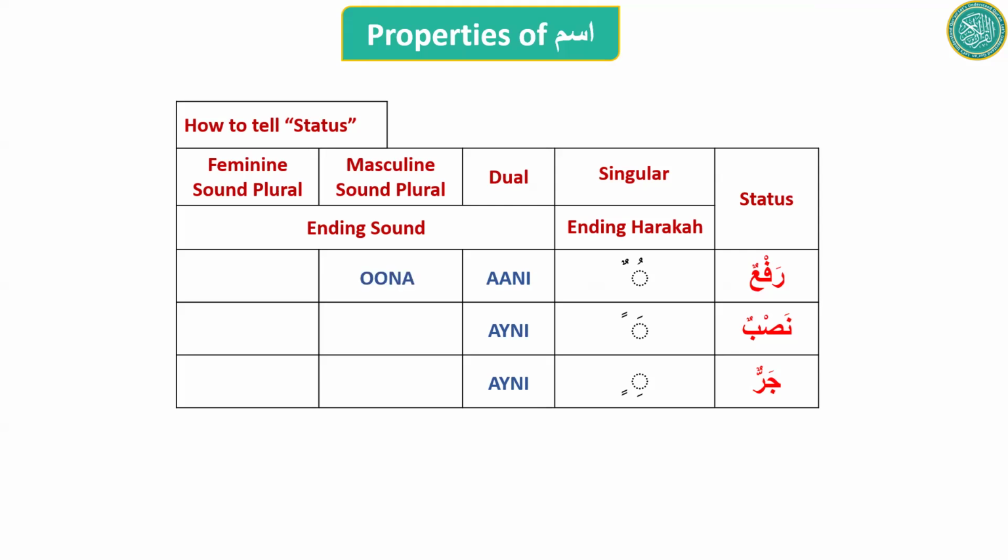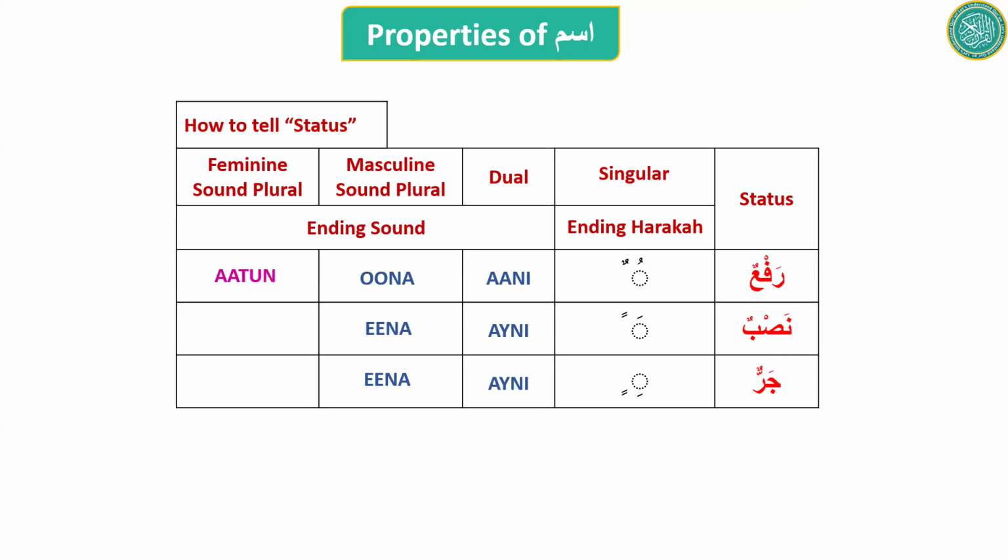For masculine sound plural, again ending sound, not any haraka. If the ending sound is una, like muslimuna, then it is rafa. If the ending sound is ina, like muslimina, then that is nasab. I mean, it could be nasab or jar actually, because the ending sound is the same.